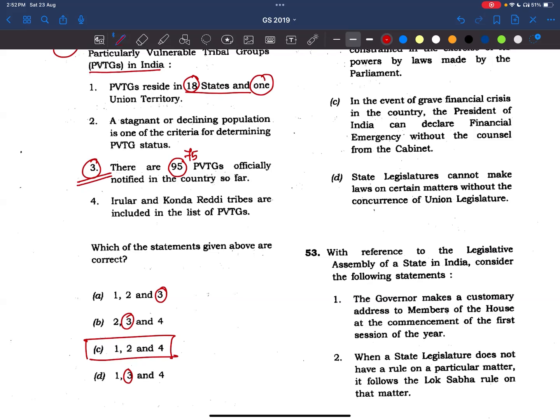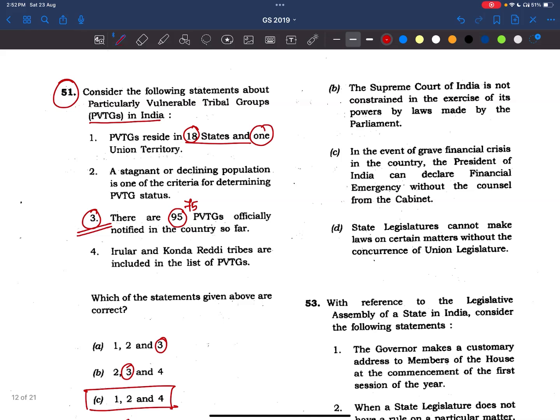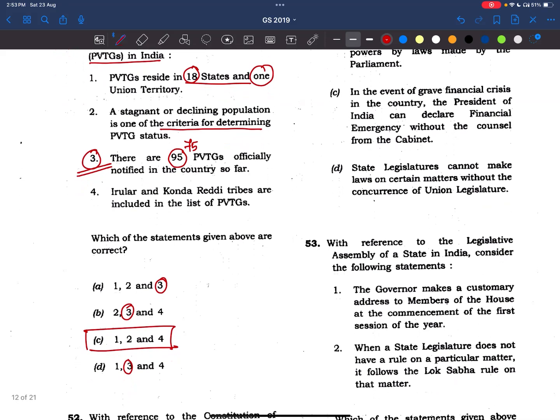Now the second statement: a stagnant or declining population is one of the criteria for determining PVTGs. So we have to read about the criteria for determination of PVTGs, right? And here we know it is 75. Now, Irular belong to Tamil Nadu and Kondareddy belong to Telangana. Are these tribes included in the list of PVTGs? Yes, this statement is also correct.